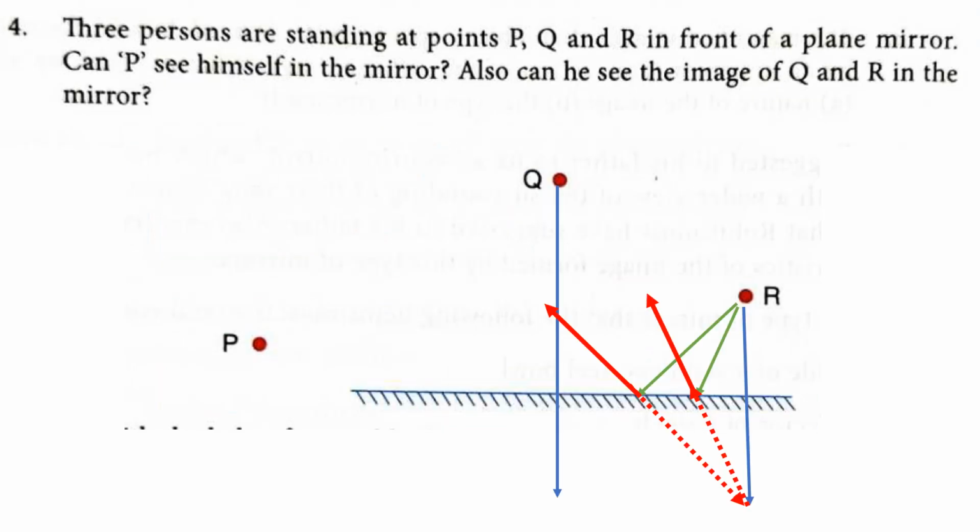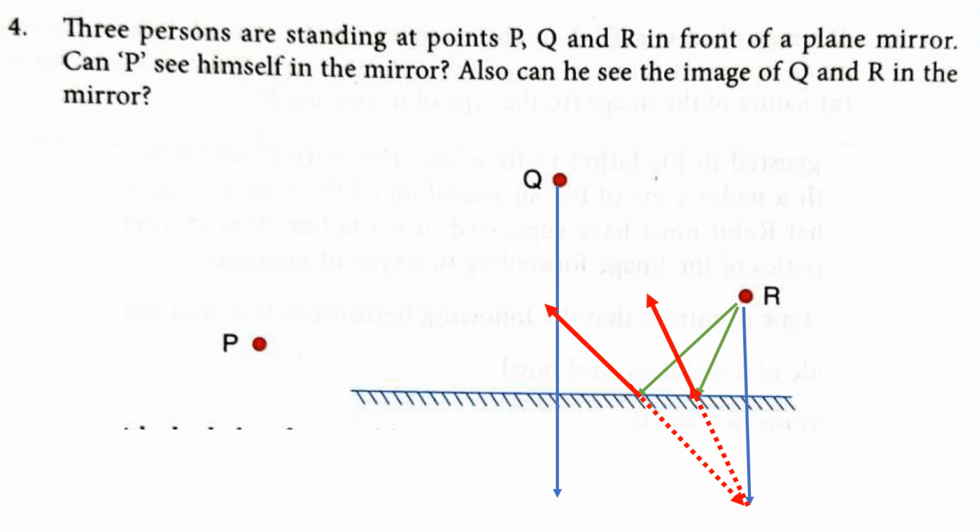Coming to the fourth question. Three persons are standing at points P, Q and R in front of a plane mirror. Can P see himself in the mirror? Also, can he see the images of Q and R in the mirror? Just observe this ray diagram I have drawn for R. If R is taken as the object, from R two incident rays are falling, the green colored lines I am showing there. Then what happens? They reflect back. The red colored lines are shown as reflected rays.